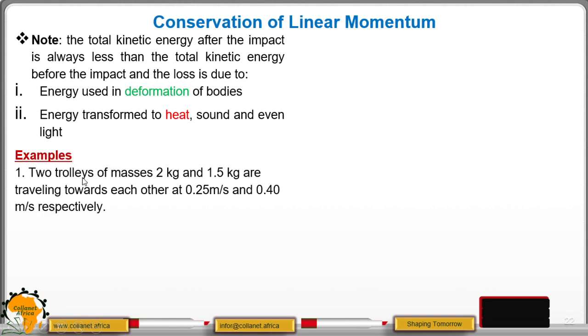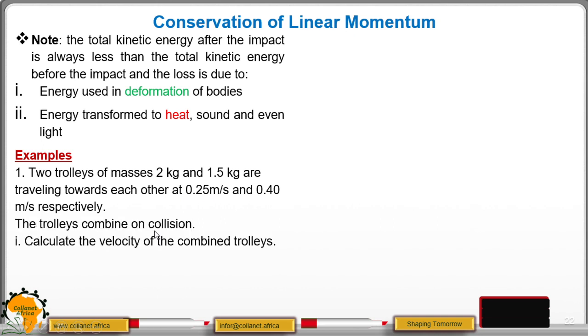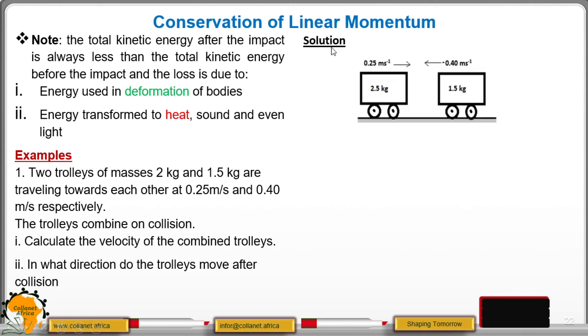We look at an example. Two trolleys of masses 2 kg and 1.5 kg are traveling towards each other at 0.25 meters per second and 0.4 meters per second respectively. The trolleys combine on collision. Calculate, number 1, the velocity of the combined trolleys. And number 2, in what direction do the trolleys move after collision. We proceed as follows.